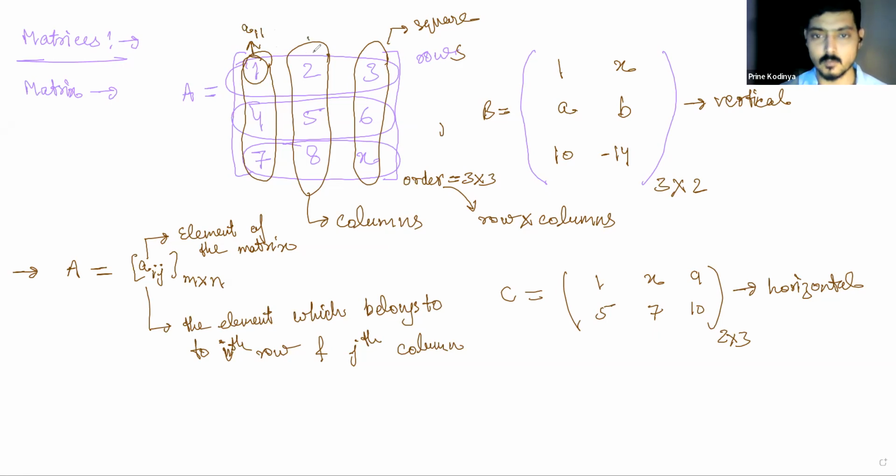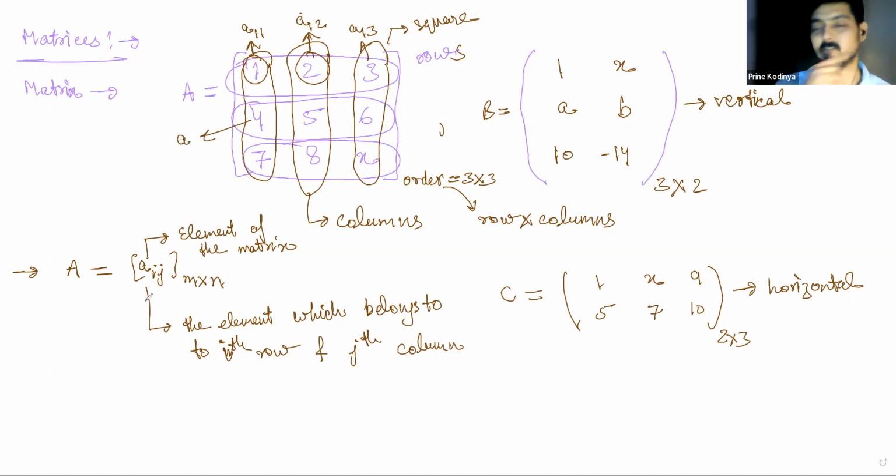Now this 2 is in the first row but second column, so this will be written as A12, and this A13. Can you tell me this 4? How do we write this in the form of Aij?